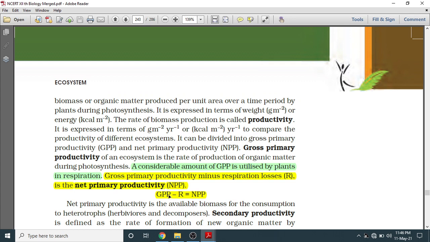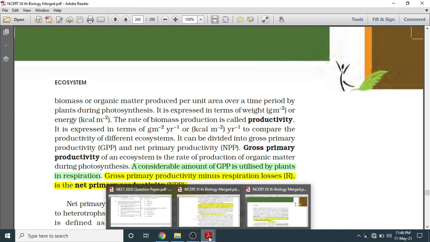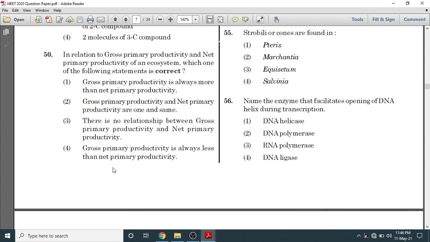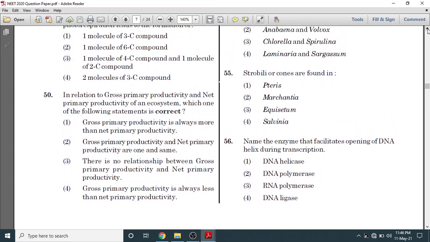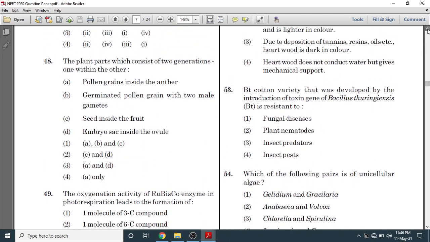So GPP will always be higher than NPP, because when we subtract this respiratory loss, we get net primary productivity. So question number 50, the answer will be first: gross primary productivity is always more than net primary productivity. So we will move on to the next question.